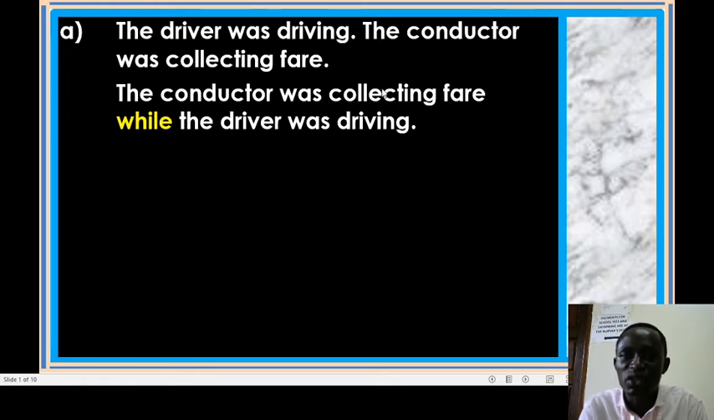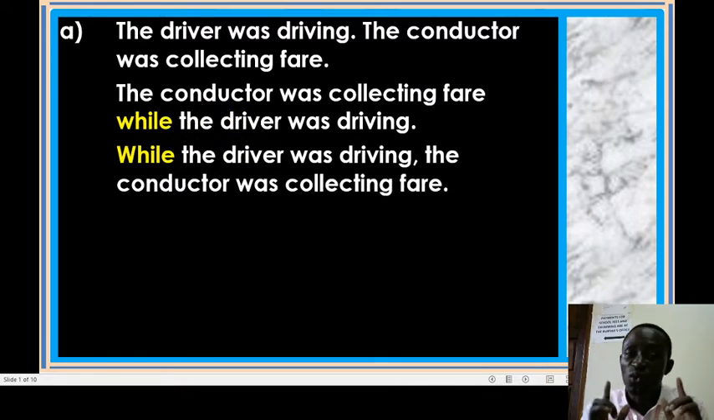And so we shall expect only a full stop at the end of the sentence. Now we shall say the conductor was collecting fare. In place of a full stop, we bring in the joining word, while. Then we change this T, a capital, into a small letter. Because we're coming up with only one sentence, we shall say the conductor was collecting fare while the driver was driving. Okay, we can also say while the driver was driving, the conductor was